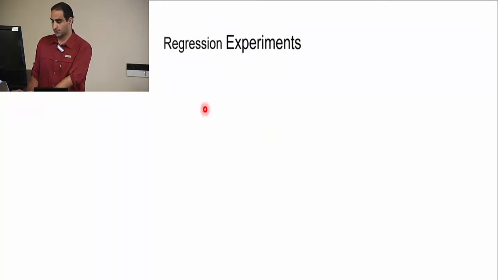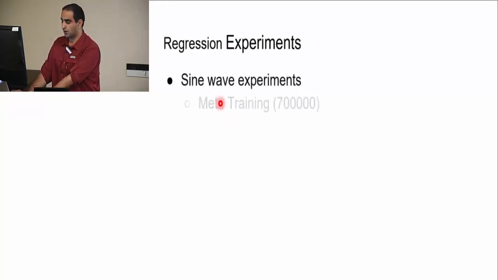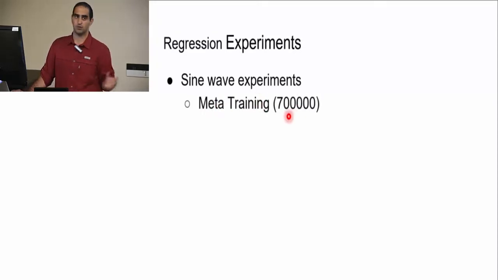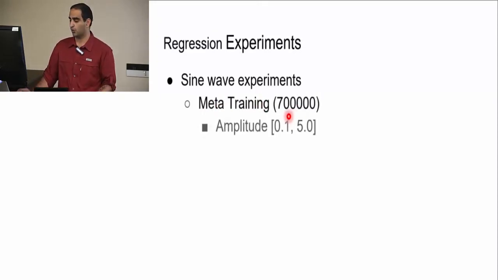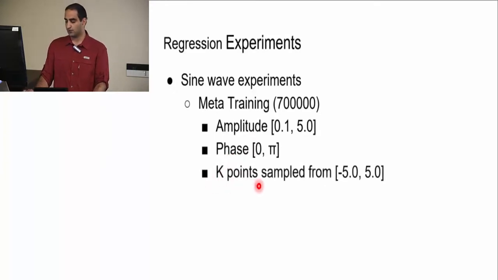Now we're going to discuss some of the regression experiments. In these sine wave experiments, we have 700,000 different sine waves sampled with an amplitude between 0.1 and 5 and a phase between 0 and pi. And we sampled k data points from the interval between -5 and +5.